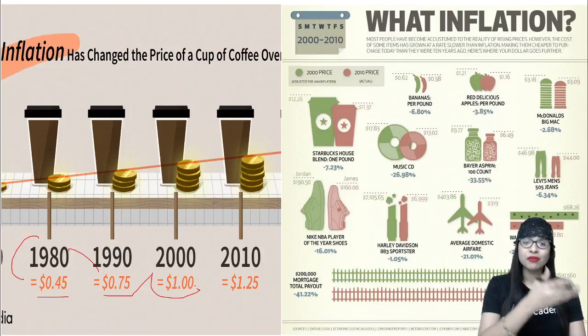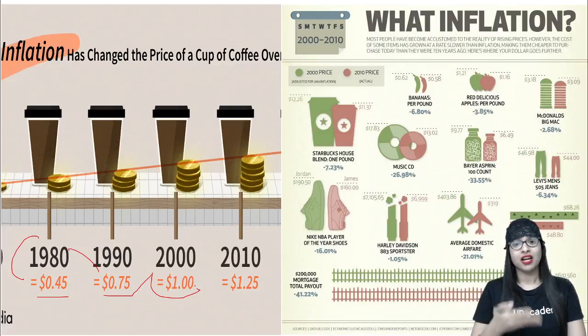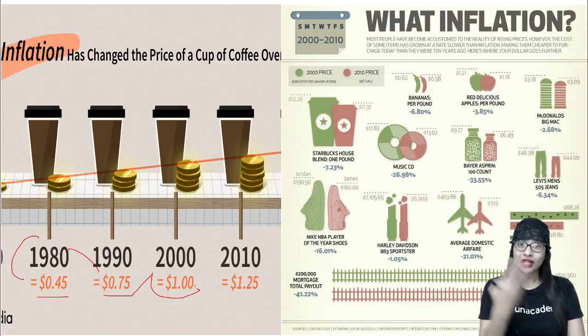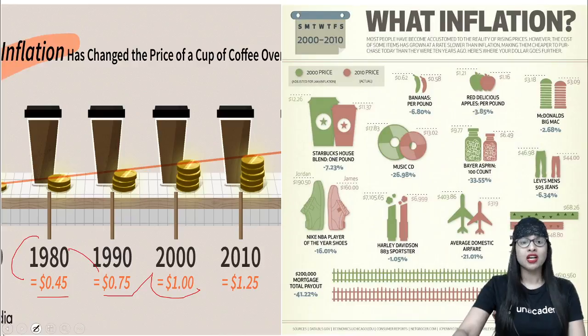That is, let's say, for example, if in the 1980s you could get 1 cup of coffee for, let's say, 1 rupee, in 1990 it became 3, or in 2000 it became 5, and then 10 and 20. Depending on where, if you want to get a cup of coffee, you have to pay at least 20 rupees, or let's say a minimum of 15 rupees. That has become the scenario, right? So over the years, it keeps on changing. So this is what is called inflation in simple terms.